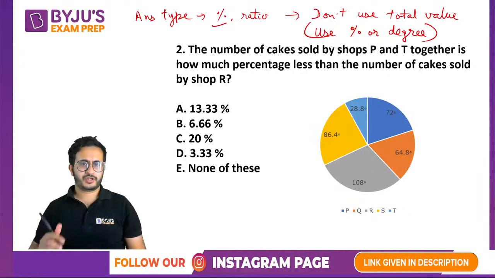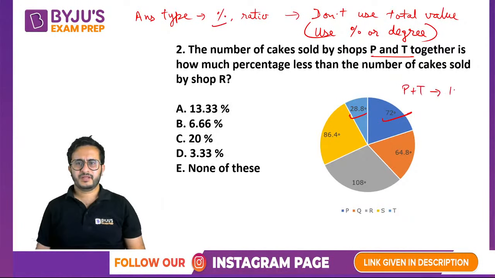Okay, so see, it says the number of cakes sold by P and T together. So how much is P? P is 72 and T is 28.8. So P plus T is 72 plus 28.8, that is 100.8. And how much percent less than the number of cakes sold by shop R? R is 108. Okay, this is 108.